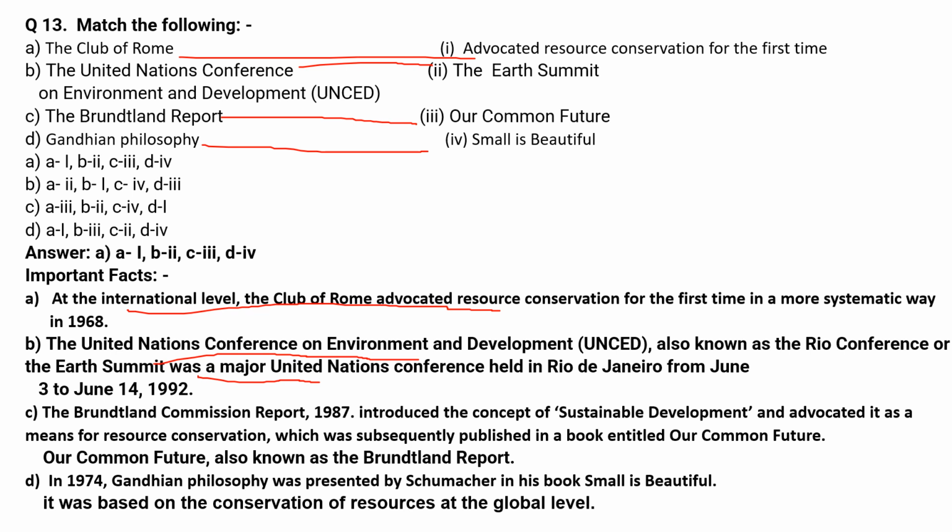The Brundtland Commission Report 1987 introduced the concept of sustainable development and advocated it as a means for resource conservation, which was subsequently published in a book entitled Our Common Future. Our Common Future is also known as the Brundtland Report. In 1974, Gandhian philosophy was presented by Schumacher in his book Small is Beautiful. It was based on the conservation of resources at the global level.